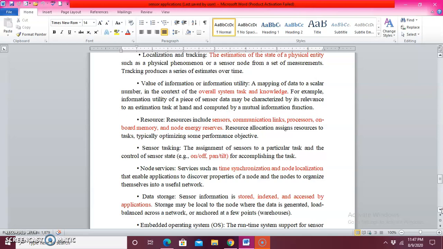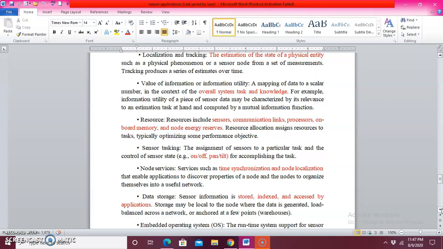Next one is called resource. Resource in the sense is related to the task or optimizing the operation with the effect of the sensor, the communication link, or the memory part. Then tasking of the sensor operation.